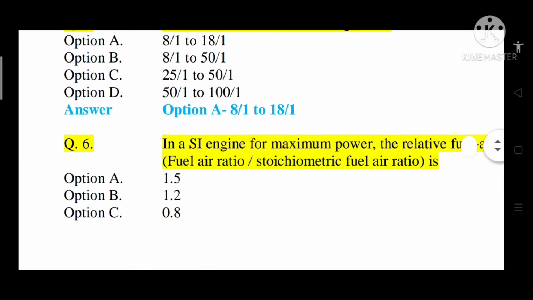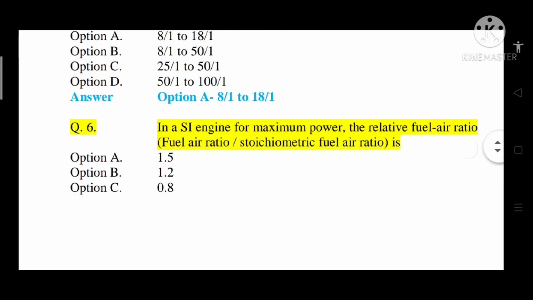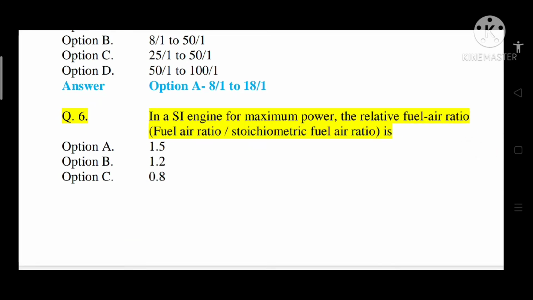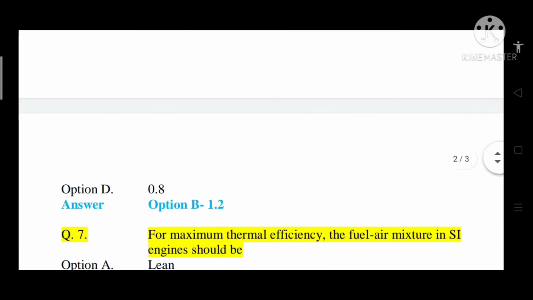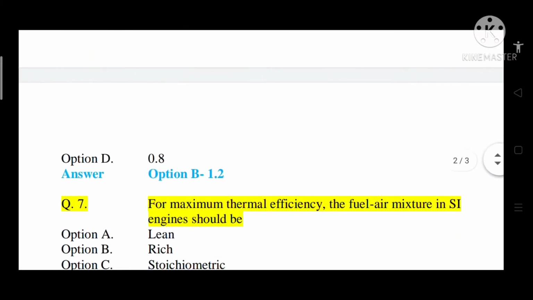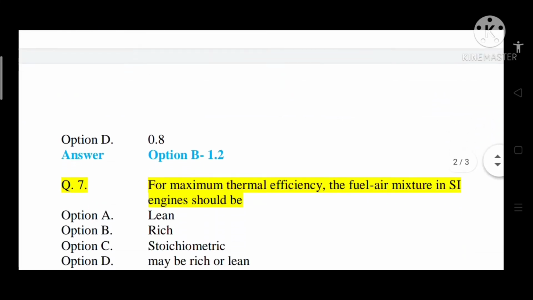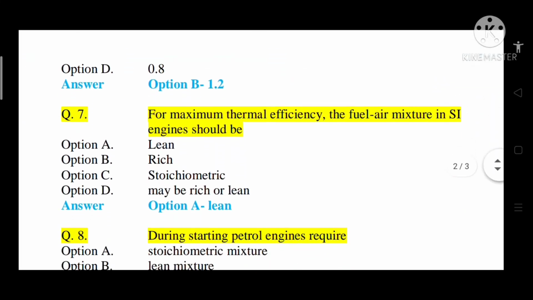Question number 6, in a SI engine, for maximum power, the relative fuel air ratio, which is the ratio of fuel air ratio to stoichiometric fuel air ratio, is option A 1.5, option B 1.2, option C 0.8, option D 0.8. So correct answer is option B, that is 1.2.